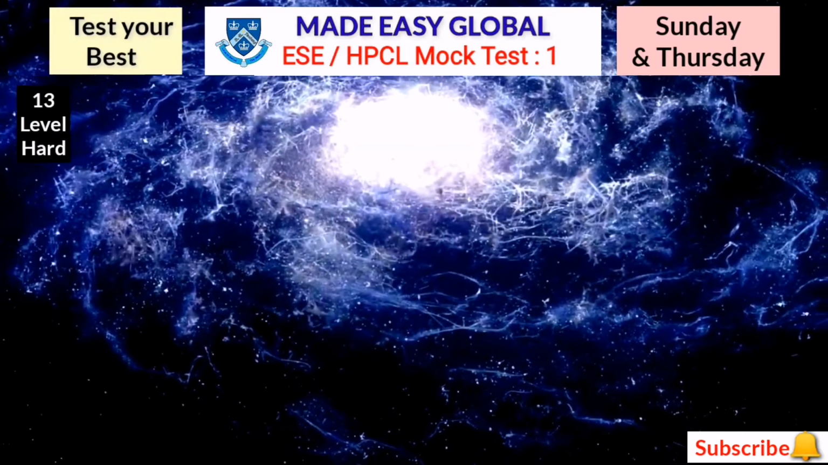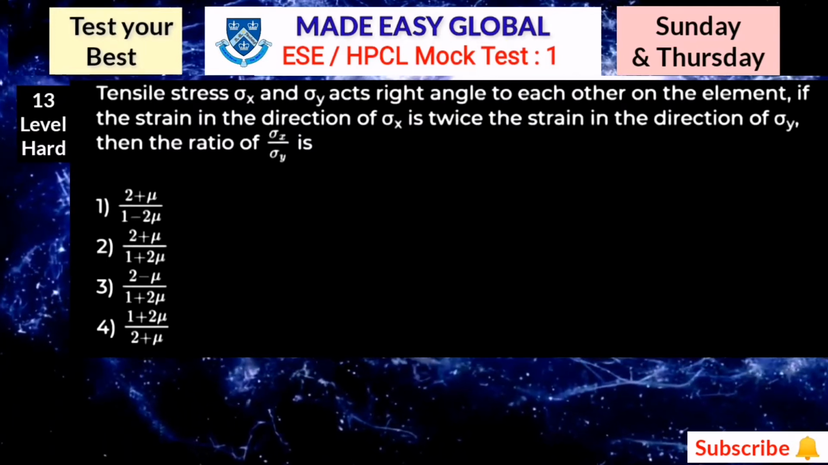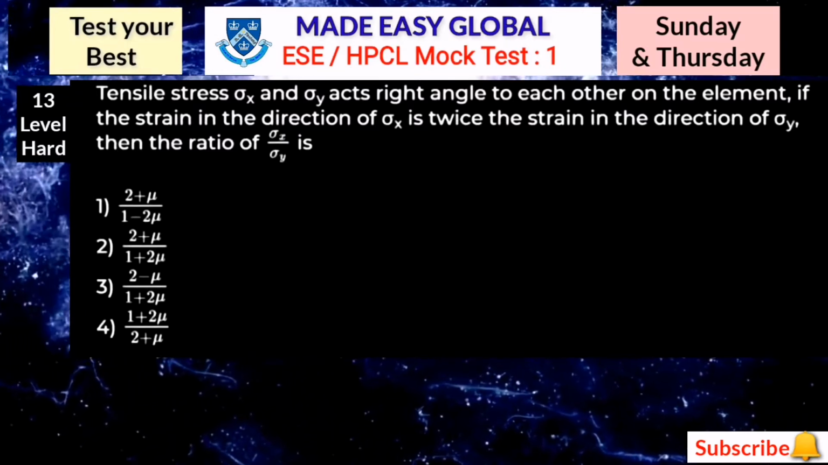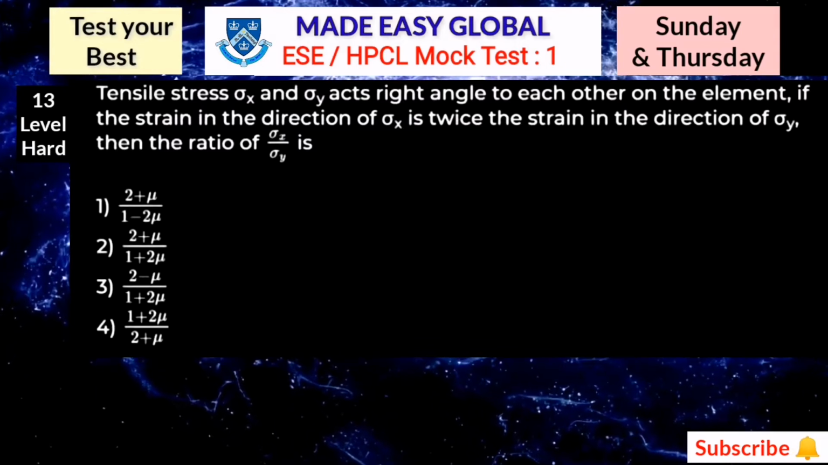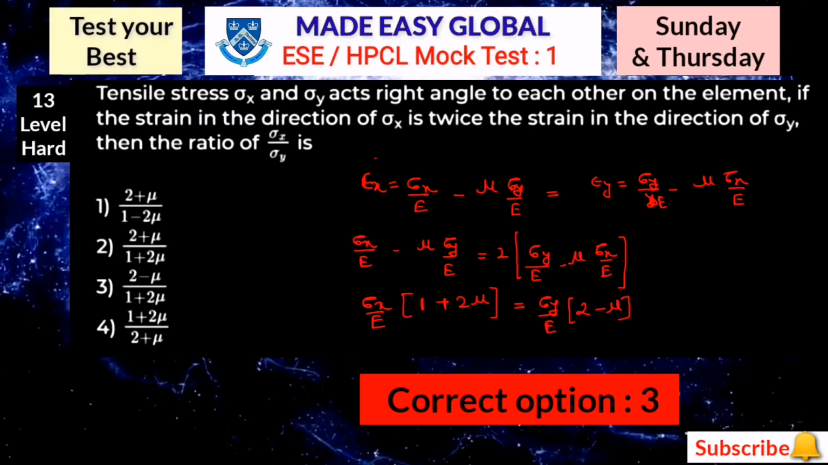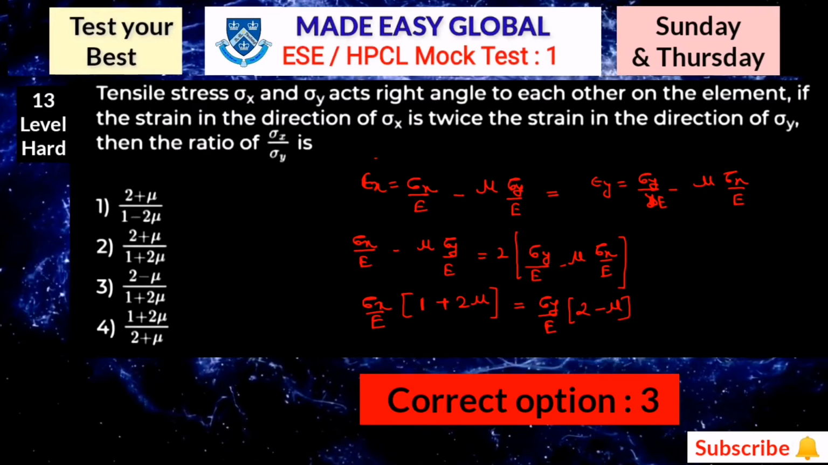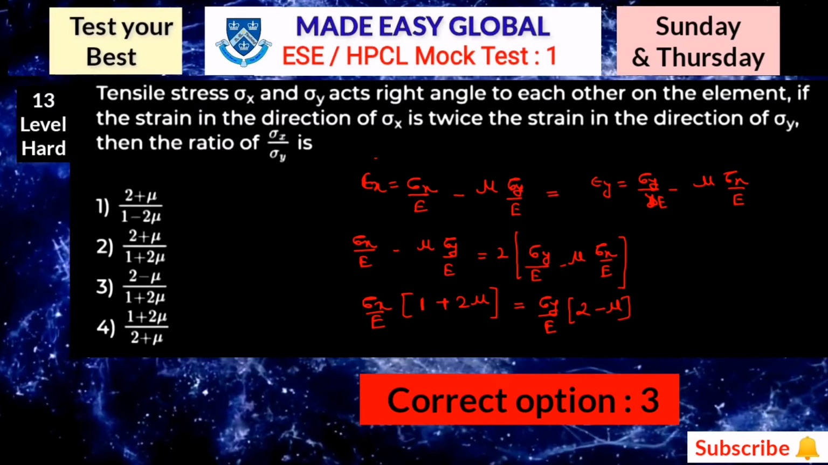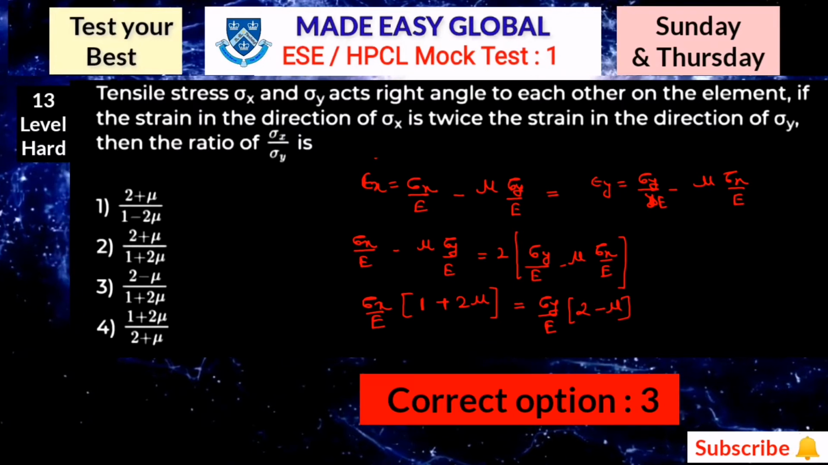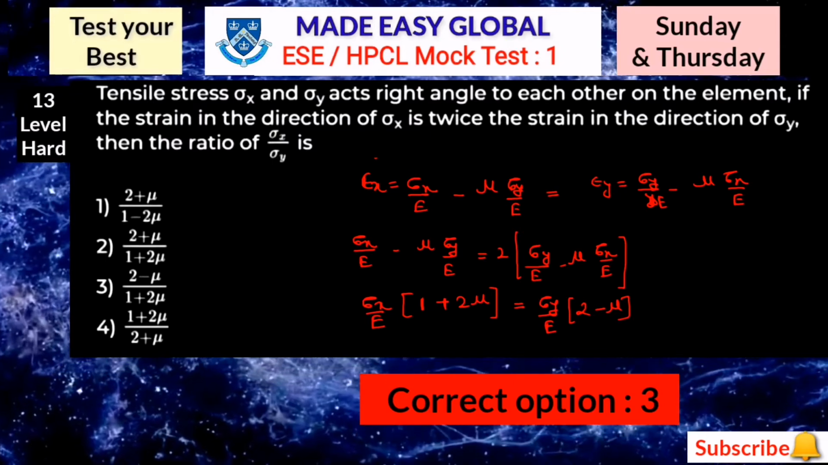Now the next question is question number 13. Tensile stress sigma x and sigma y act at right angle to each other on the element. If the strain in the direction of sigma x is twice the strain in the direction of sigma y, then the ratio of sigma x divided by sigma y is, 4 options are given. Here the correct option is option number 3. Here in this question you just have to use the equation of strain in the direction of x and y. So after some modification you will get this equation in the form of 2 minus mu divided by 1 plus 2 mu. So here the question 13 is completed.